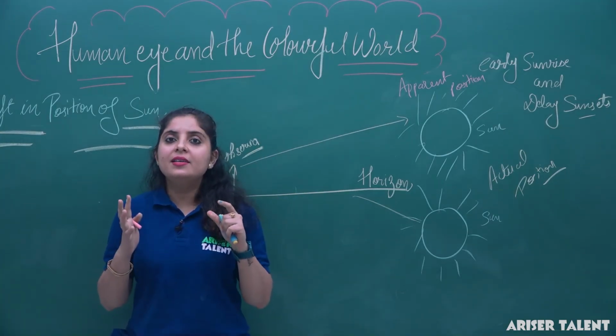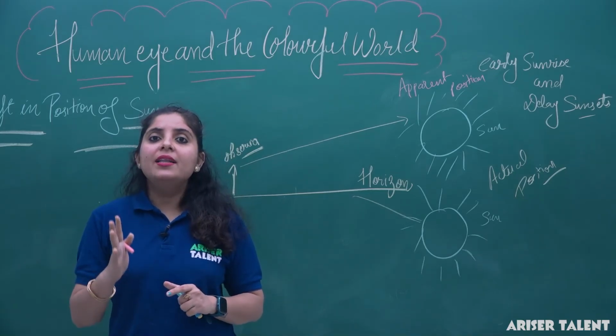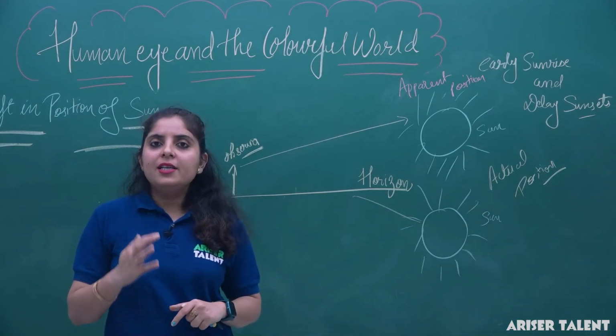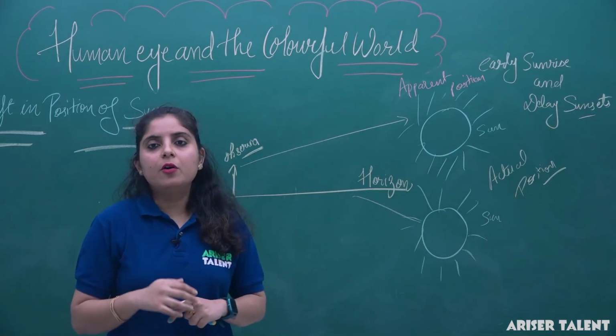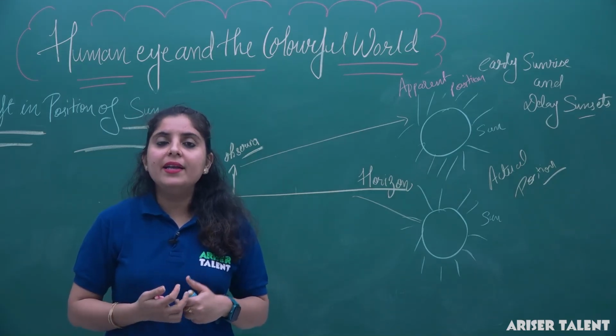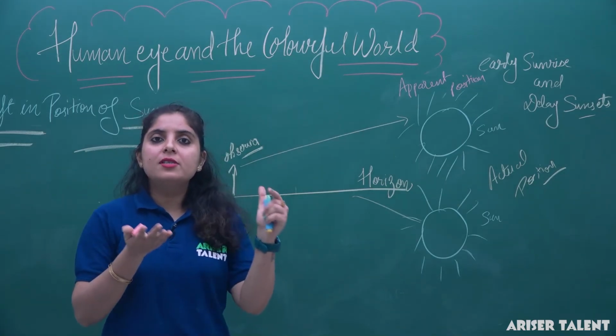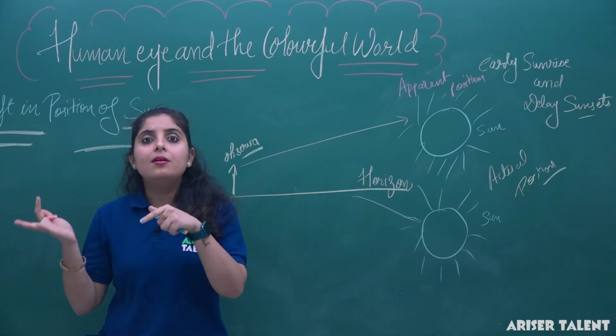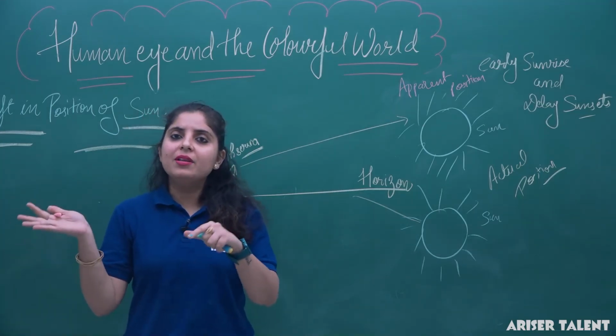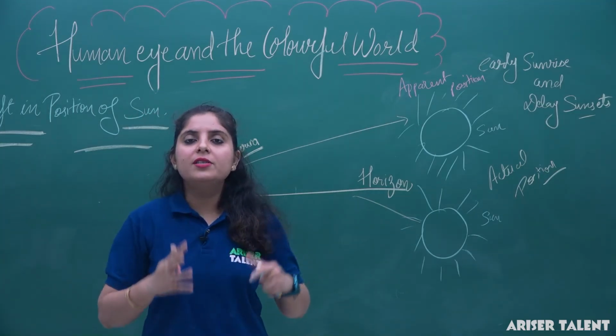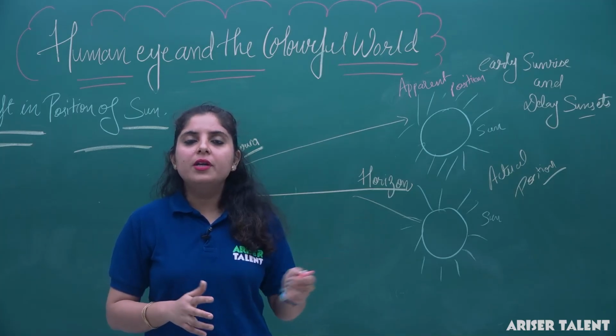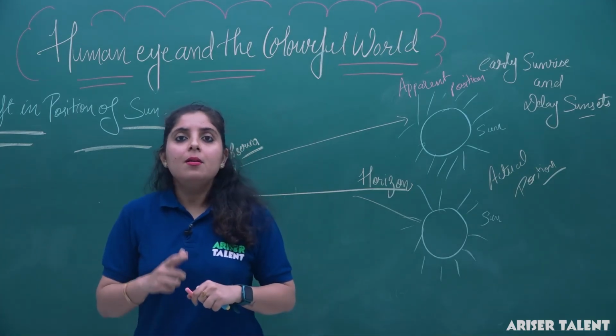The color there is dark. It means why is there a black color all around? It is because there is no scattering of light. And why is there no scattering of light? Because when an astronaut goes to space, he is leaving the Earth's atmosphere. So whenever he is leaving the atmosphere of the Earth, there is no scattering in the outer space, so it all seems to be black there.